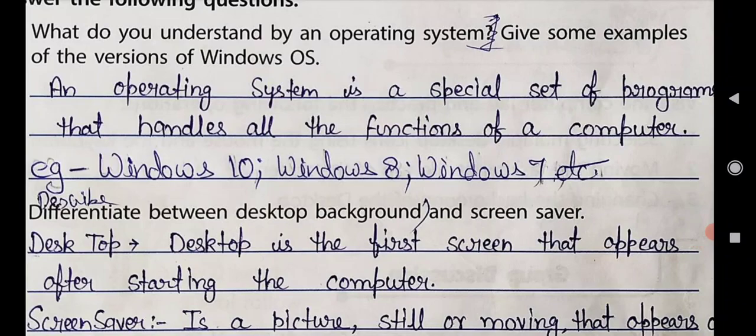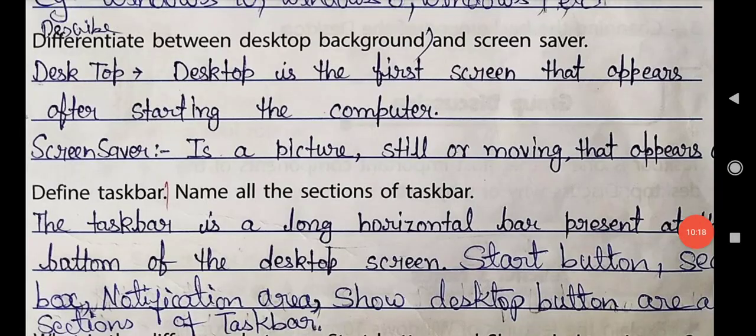Second is differentiate between desktop background and screen saver. Means we have to differentiate between the desktop background and the screensaver. What is the difference between the screensaver and a background? See here. First you will take desktop. Desktop is the first screen that appears after starting the computer. Means when we start the computer, the first screen that appears on the computer is the desktop.